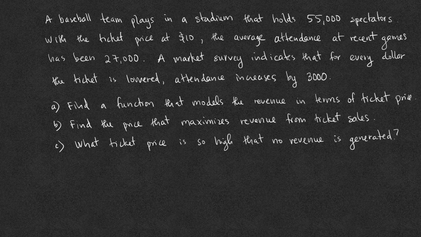For part A, to find the revenue, in economics, the revenue is the quantity times the price. And so if we want to find the revenue, we need to know how many tickets sold, and then we multiply by the price per unit.